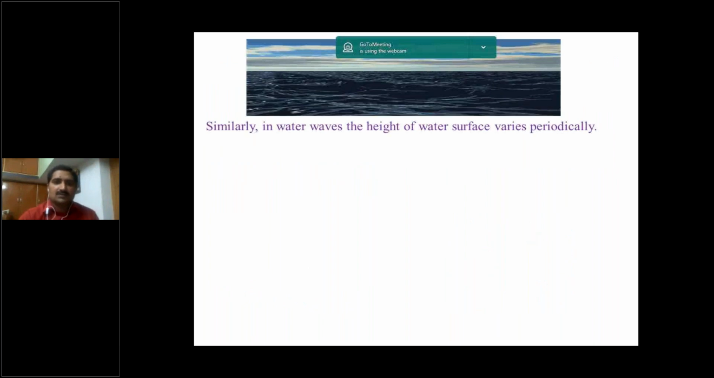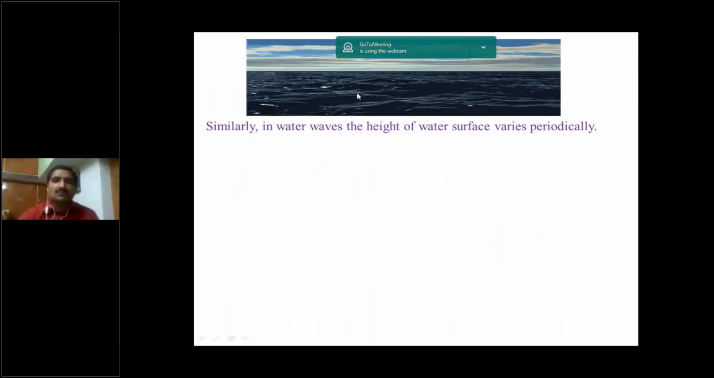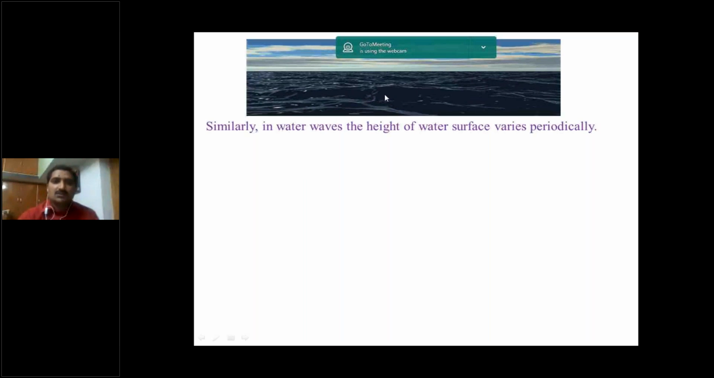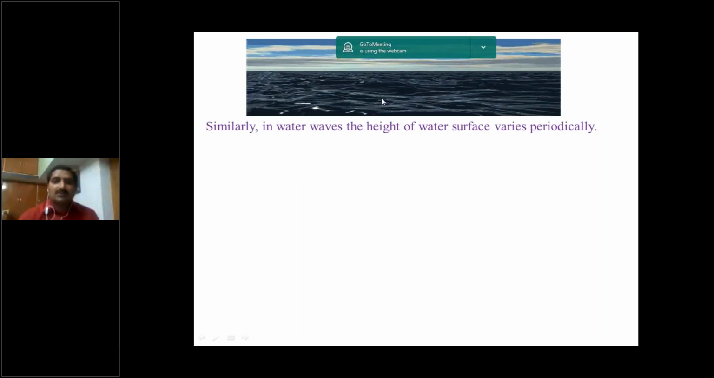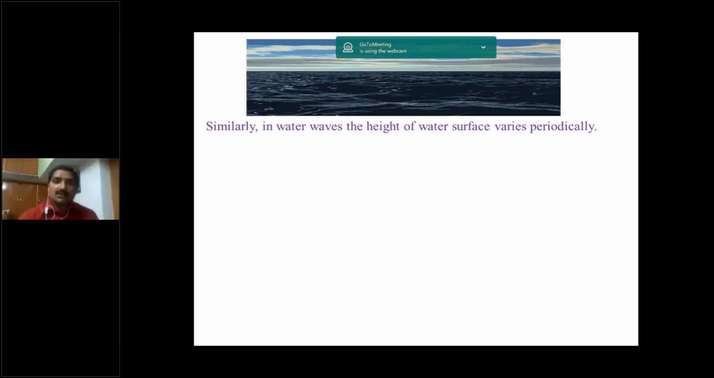Similarly, in water waves, here the ocean waves, water waves in the ocean. In that, the height of the water surface varies periodically. That means the surface of the water is not constant.